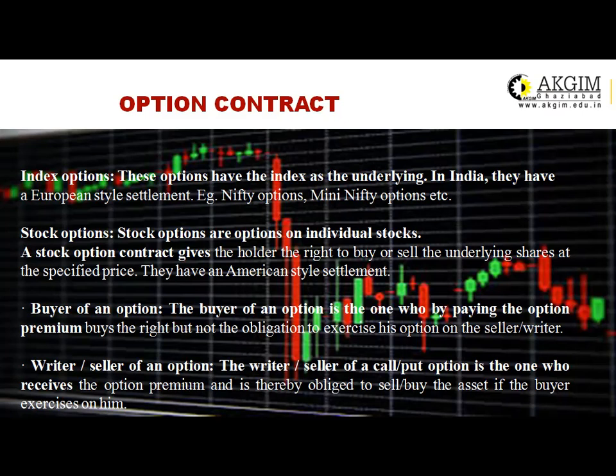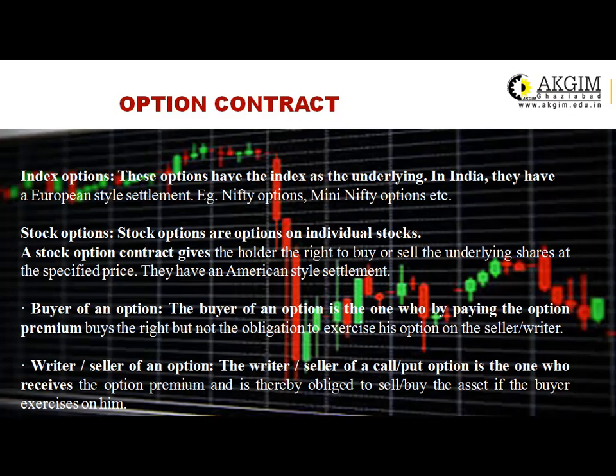Then stock options. In the case of a stock option, these are options on an individual stock, which give the right to buy or sell the underlying shares at a specified price. They can be American options, and American options are those options which can be settled at any time.